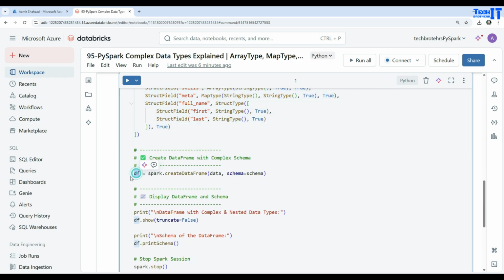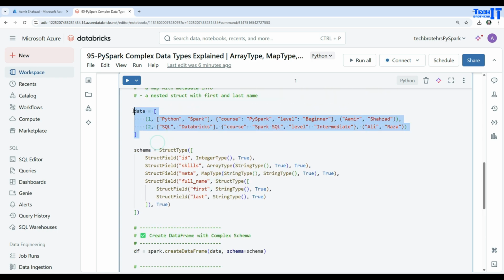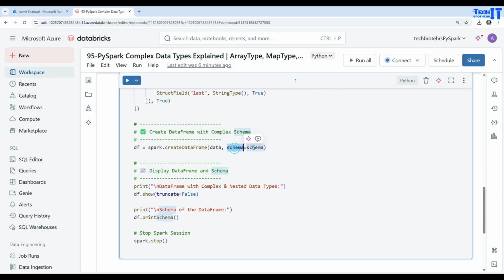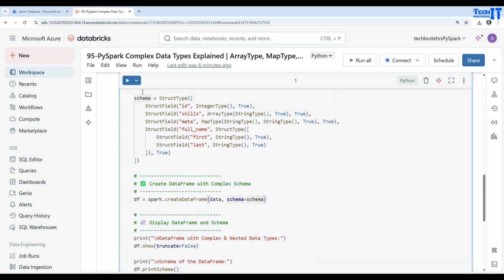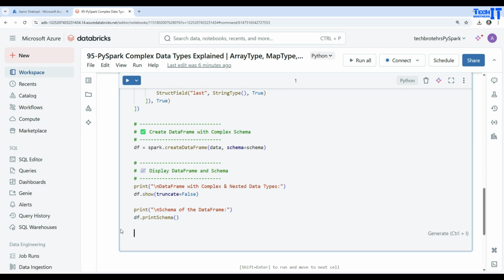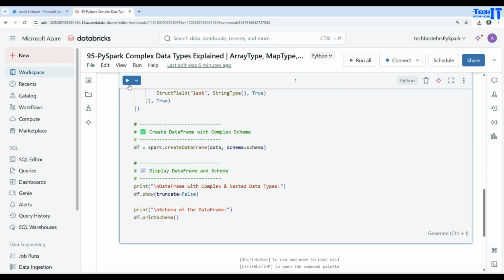Here I'm creating my data frame, df = spark.createDataFrame. Here is my sample data that I have right here, and then I'm using schema equal to schema, so I'm providing this schema for this data frame. Once it's done, I'm going to call df.show to show all the records from the data frame df, and at the end I'm calling df.printSchema, which is going to print the schema for my data frame. So we'll see every type.